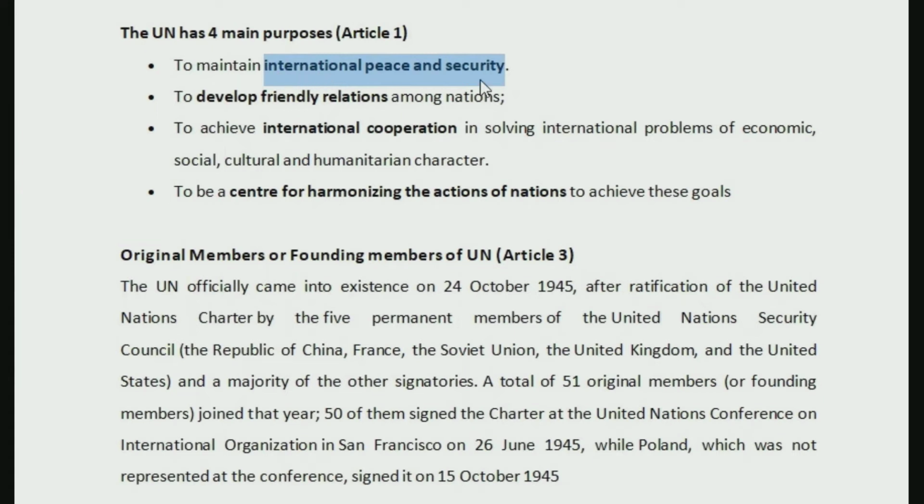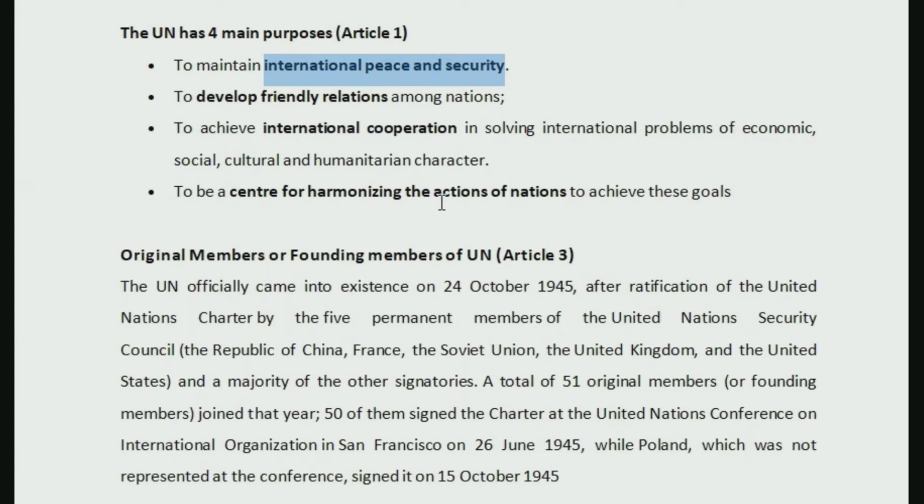What are these? Whatever is in bold, that much only you can remember. International peace and security to try to maintain, develop friendly relations among nations, achieve international cooperation among states for solving international problems. It may be relating to economic, social, cultural, or humanitarian character. Fourth one is to be a center for harmonizing actions of nations to achieve all of these goals. So there are 4 different purposes: international peace and security, develop friendly relations, bring international cooperation, and be a center for harmonizing actions of nations.